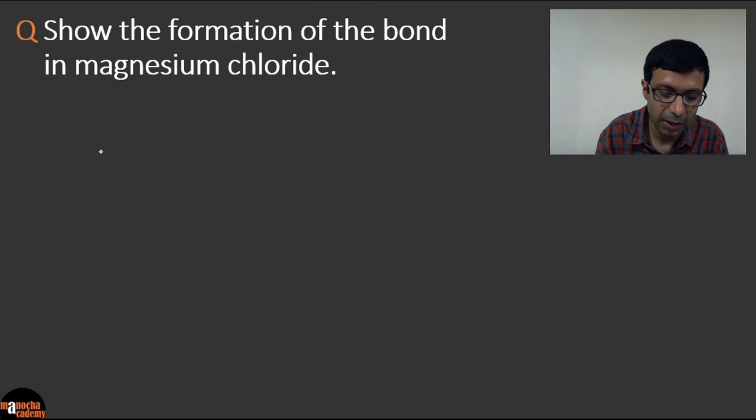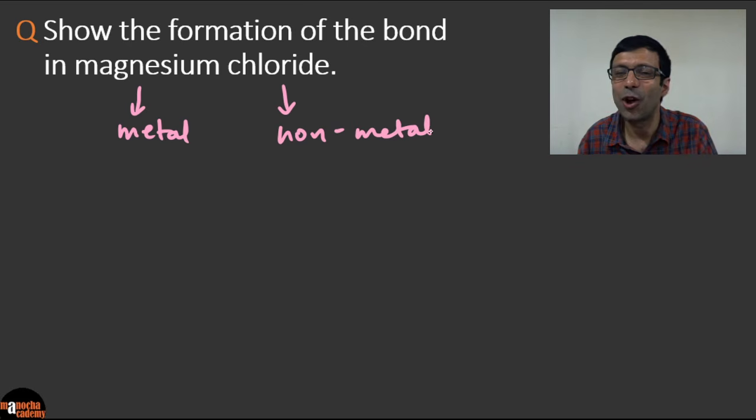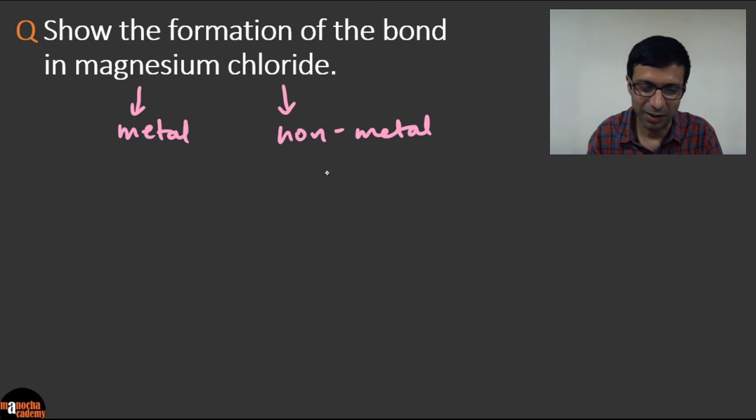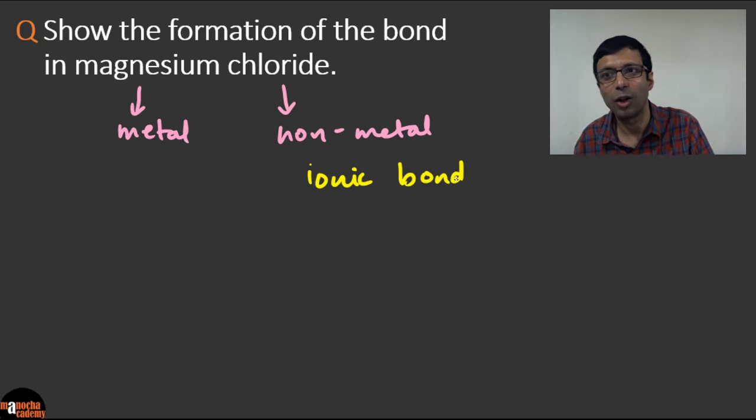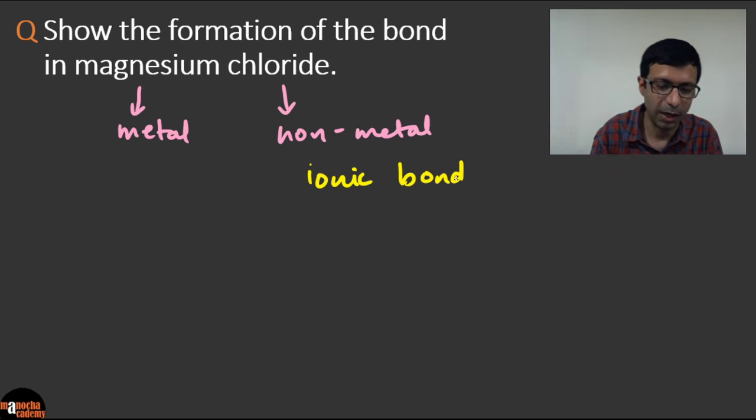What did I explain today in the session? That magnesium is a metal and chlorine we know is a non-metal. So metal and a non-metal, what type of bond do they form? They form an ionic bond. Metal and non-metal produce an ionic bond, and non-metal with non-metal produce a covalent bond. So metal, non-metal, ionic; non-metal, non-metal, covalent. Metals form alloys, so we don't care about metal-metal bonding.